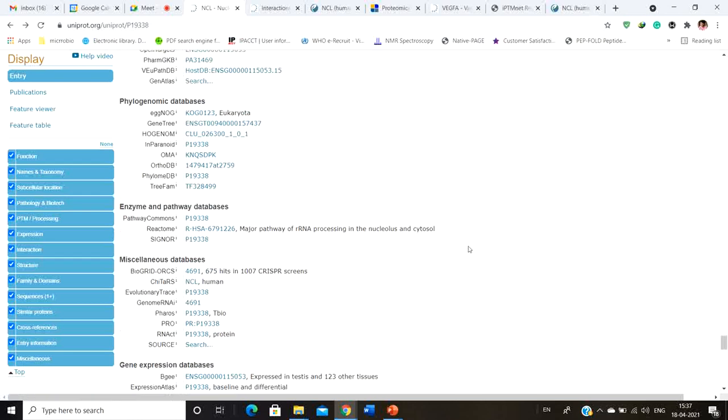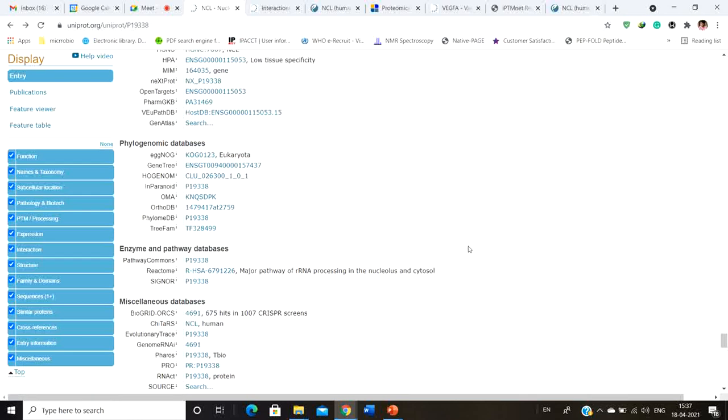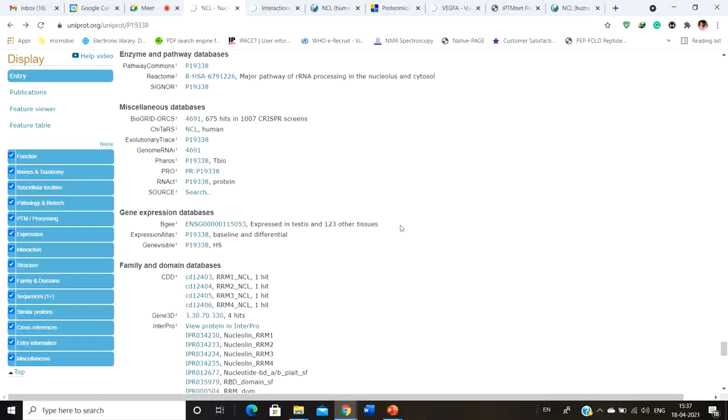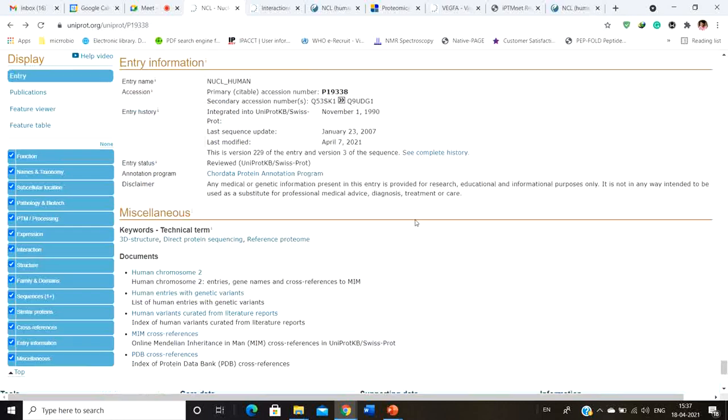And obviously it also depends upon the nature of what you are doing. If you're only working with the particular protein structure, then obviously you are not interested in the phylogenomic database. But again, you might need those because we don't know the nature of your research work. So that's why you can find much information from this particular website.